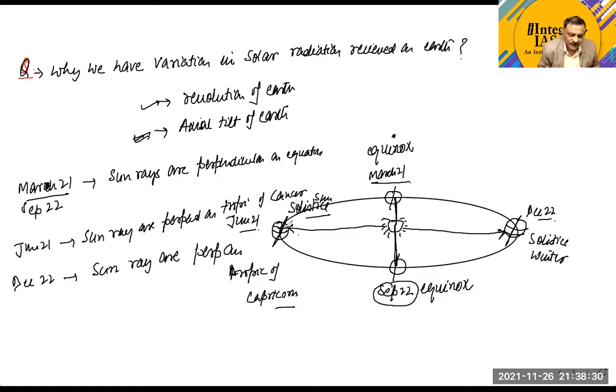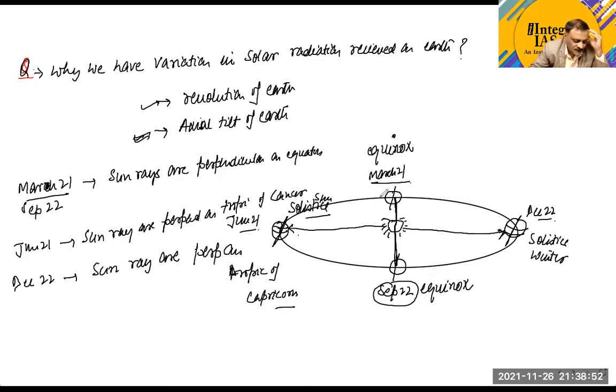Now, can anyone tell me why this variation is taking place? Why are these changes in the perpendicular position of the sun taking place? Due to the revolution and axial tilt. Very good. Due to the revolution and the axial tilt. Now, Hamid, stay connected with me. I'll ask another question.